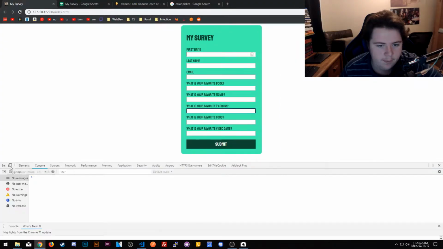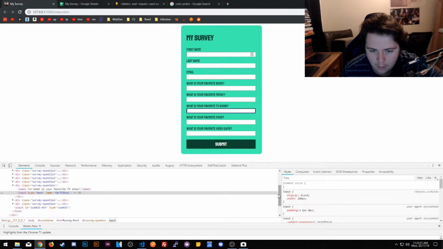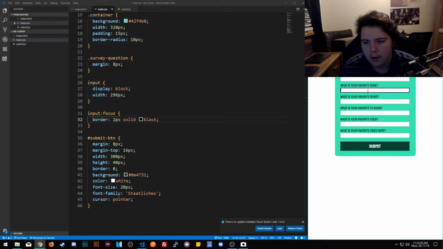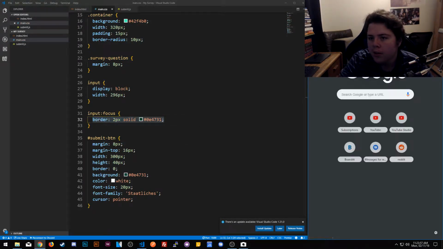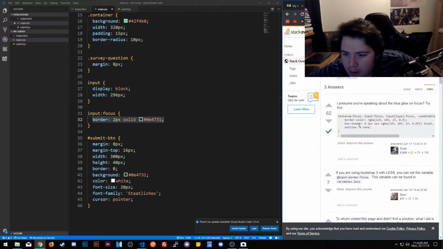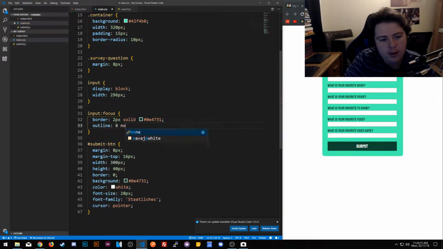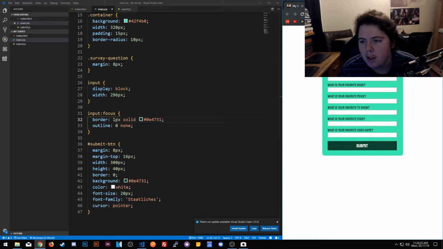What is it? What adds that? I don't want to change it. Let's just change it. That's all. Still has the, so that's the word. CSS. Change, put input:focus, border color. Outline, what is outline? outline: 0, none. There it goes. I'm going to add one solid. Okay, that's much better.